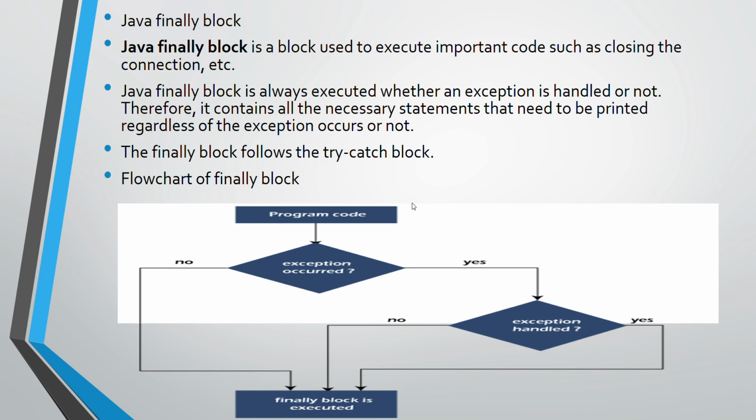So this is the flowchart of the finally block. Suppose we are writing the program code, then an unexpected event or exception occurs. Suppose we handle such exceptions, exception handled yes, then the finally block is executed. If there is no exception in the program, the finally block is still executed. And if an exception occurs in our program but we do not handle that exception, the finally block is still executed.